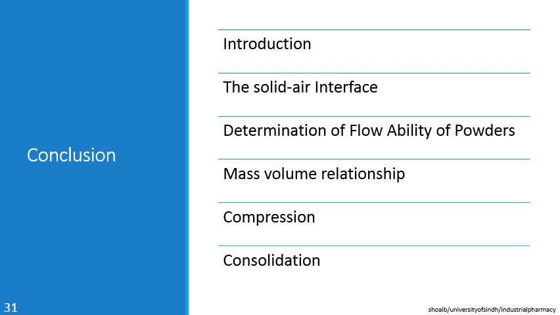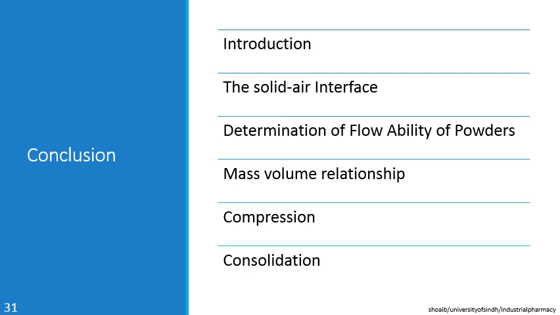The angle of repose was the maximum angle that can be obtained between the free standing surface of the powder heap and the horizontal plane. It was determined through the formula tan theta is equal to 2h upon d. Practically, it could be obtained by three different methods that included the revolving cylinder method, rectangular box method, and fixed funnel method.